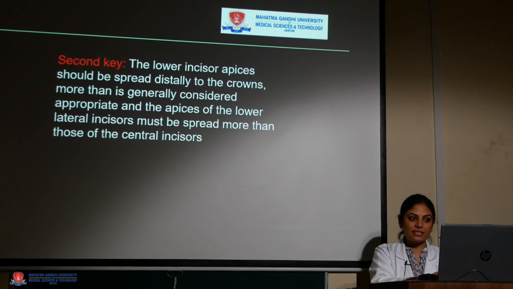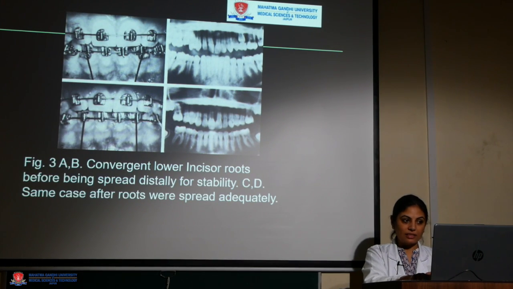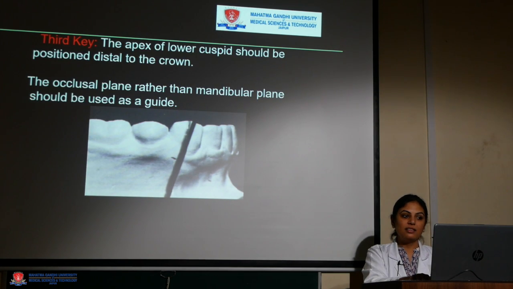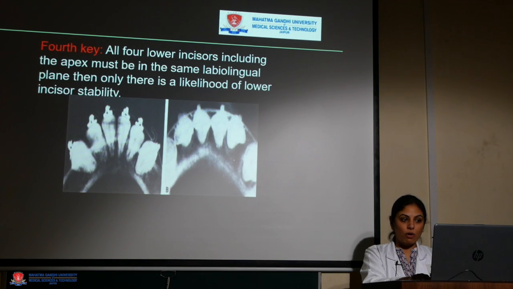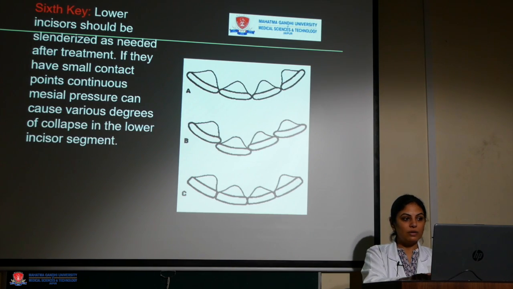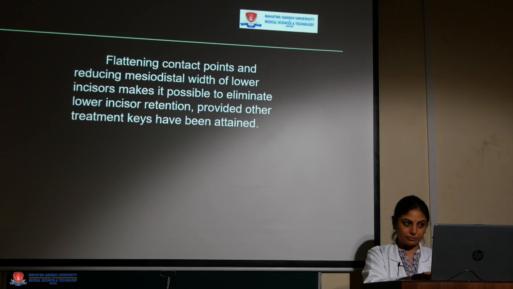Second key is that lower incisor apices should be spread distally to the crowns to facilitate retention, and the lower lateral incisors should be further distally angulated than the central incisors. The apex of the lower cuspid should be positioned distal to the crown. All 4 incisors including the apex must be in the same labiolingual plane. Lower incisor and cuspid root apex should be positioned slightly buccal to the crown apex to prevent lingual relapse of the crown, and lower incisors should be slenderized to increase the contact area so that there is no slippage of contact.